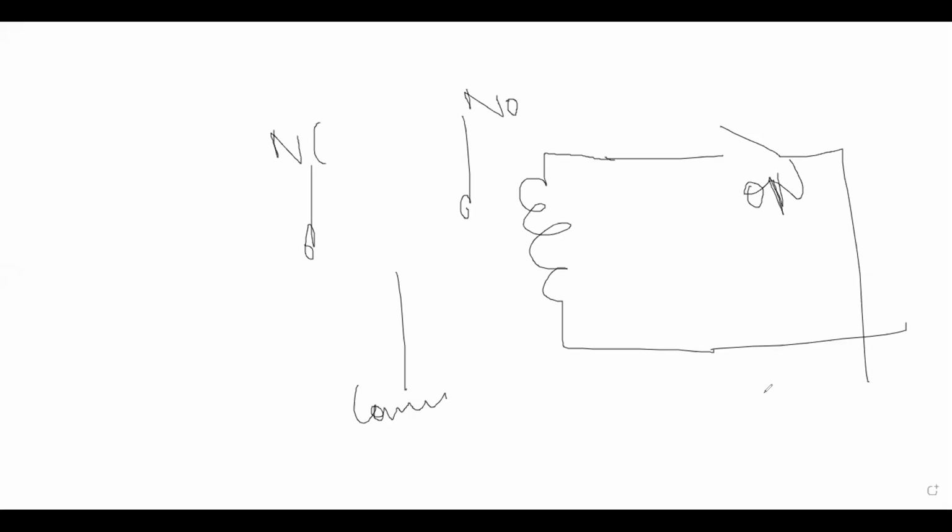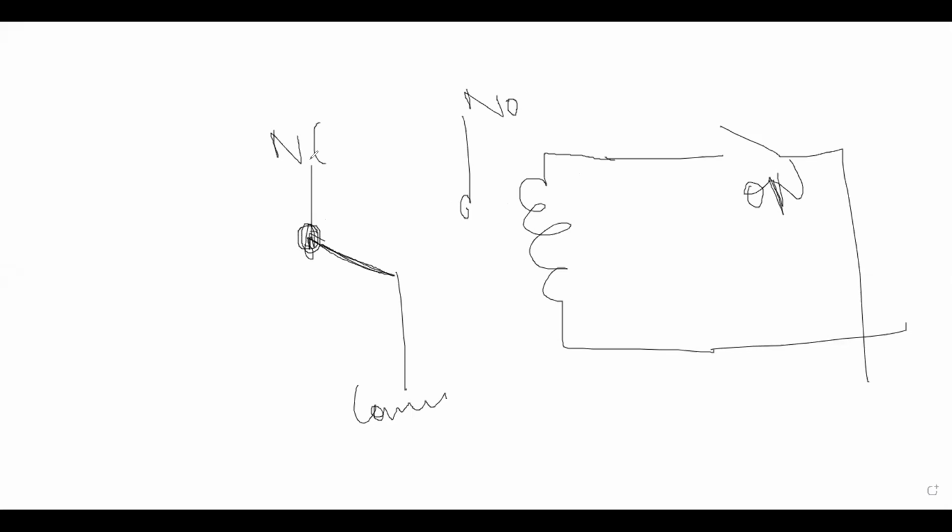Okay. What I was showing you on the whiteboard. Hi guys. So see, whenever I supply power to this coil, basically, if I say I am using a normally closed button, that means this metal contact is connected to the normally closed point.